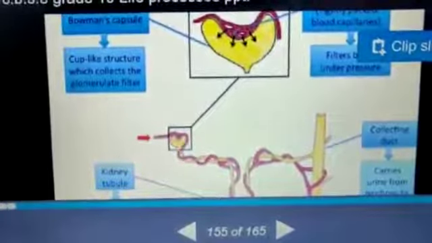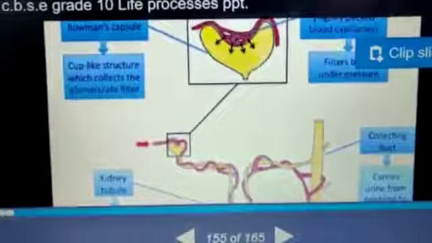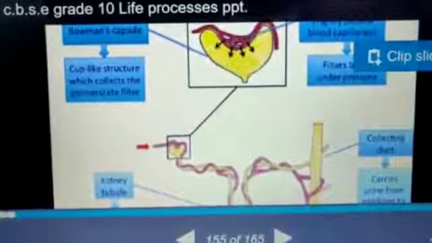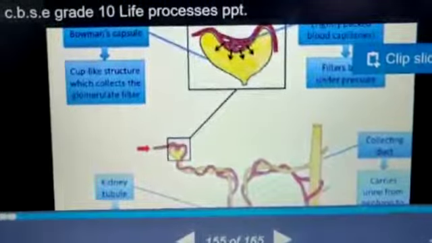Bowman's capsule leads into the PCT, the proximal convoluted tube. Then this U-shaped structure is Henle's loop, and this is the DCT, the distal convoluted tube. This tube opens into the collecting duct. So what are the parts of the nephron? Bowman's capsule, glomerulus, the filtration unit, PCT, then Henle's loop and DCT, which open into a collecting duct.